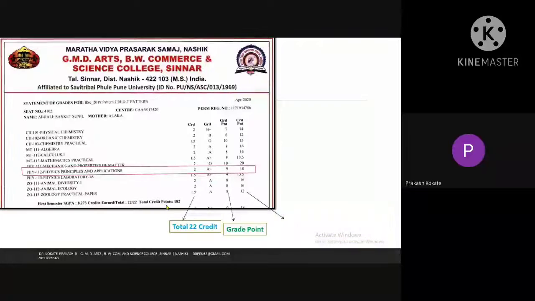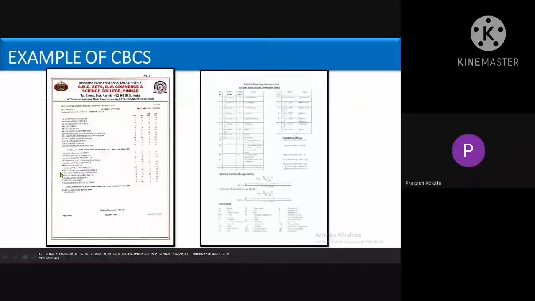I will go back, dear students. 182 in the sense, if we add all these credit points, sorry, grade points, the total of these grade points becomes 182 for the first semester.